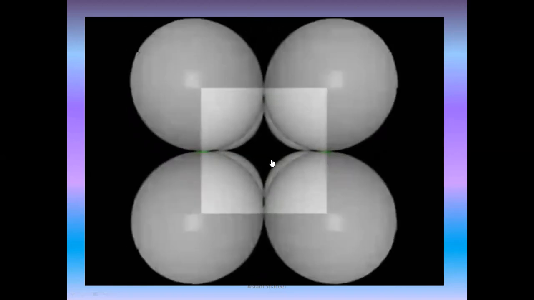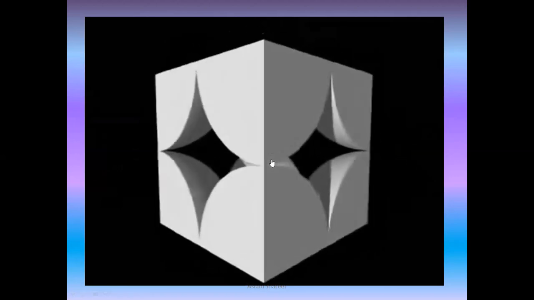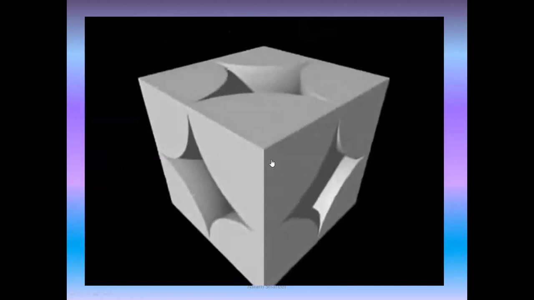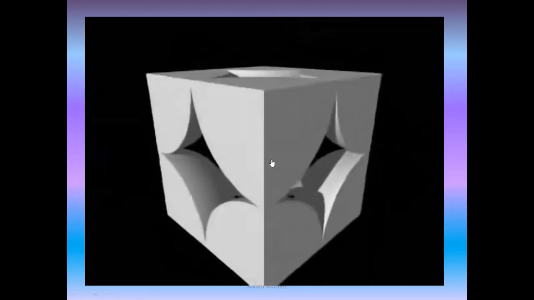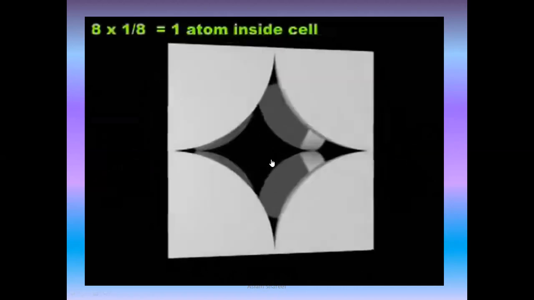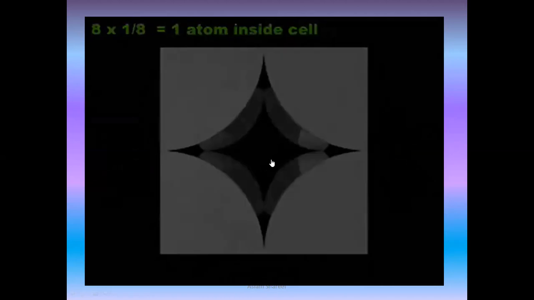We can generate the unit cell of the simple cubic lattice by including only those portions of the atom that appear inside the cell boundaries. In the case of the simple cubic cell, each atom lies 1/8 inside the cell. Since there are 8 of these fractional atoms, there is the equivalent of 1 atom inside the unit cell.